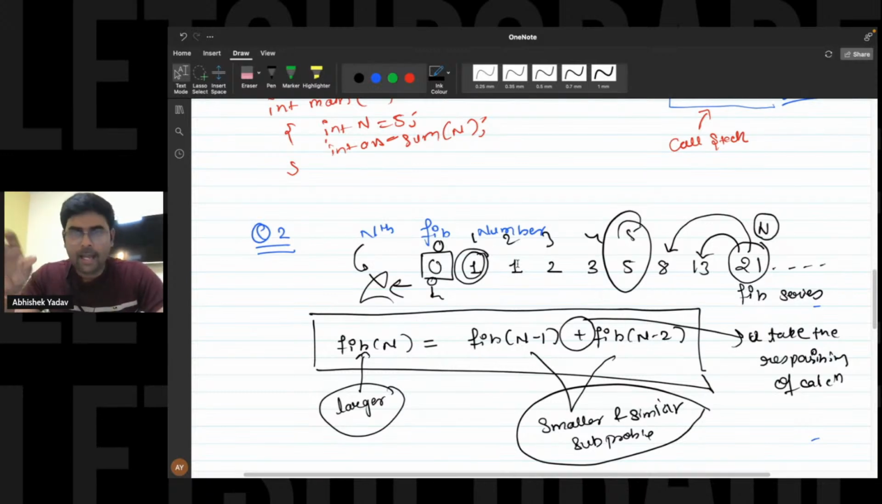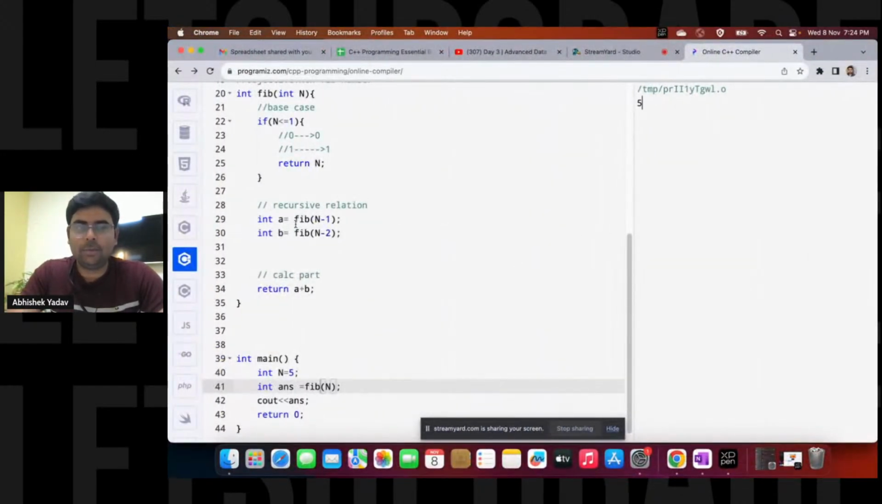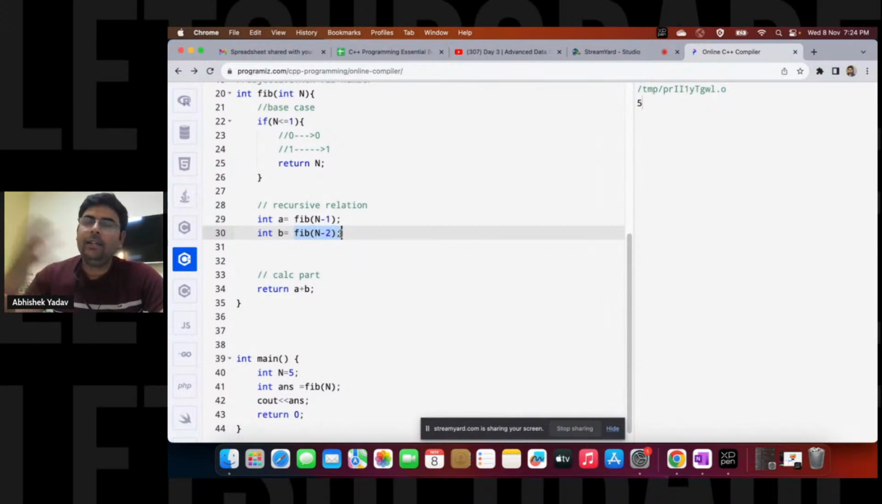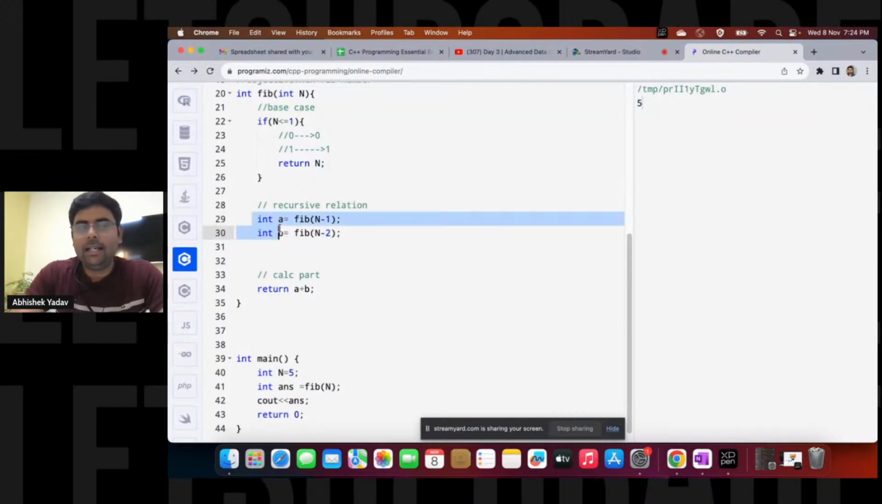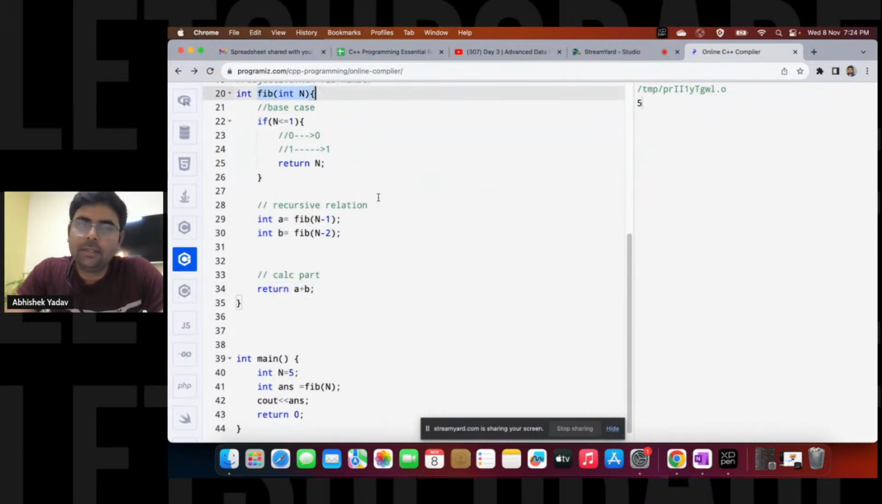And the responsibility of the smaller and similar sub-problem statement, that responsibility you will give to the recursion. So simply I'm also doing here, that responsibility I'm giving to the recursion, and I'm asking, hey, go and solve for the smaller and similar sub-problem, and that answer I'm storing inside the variable, and after that I'm doing the calculation to get the answer of your bigger problem statement, right? This is clear now?